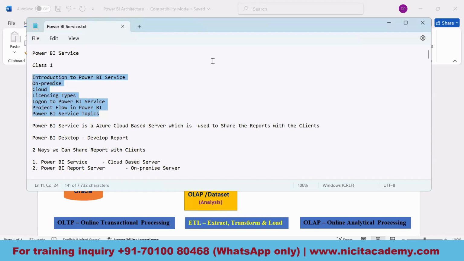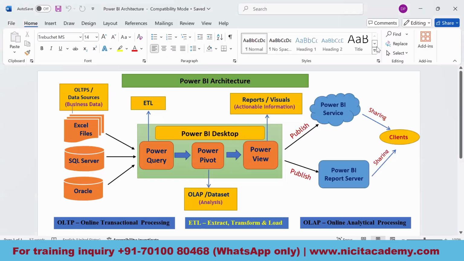Before I start with the Power BI service, let me give you a quick glimpse of what we discussed in the introductory demo session. We primarily focused on this Power BI architecture. On the left-hand side, we have OLTPs. OLTP stands for online transactional processing. I'm talking about the data sources.